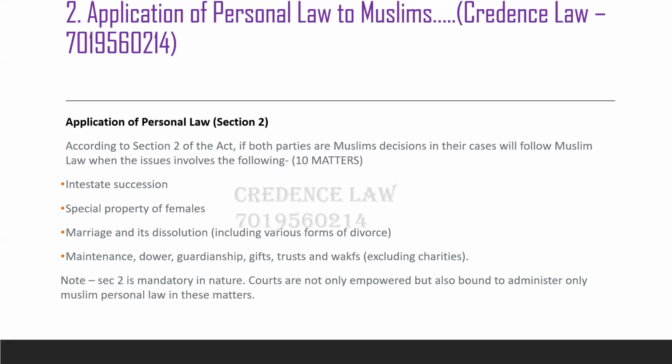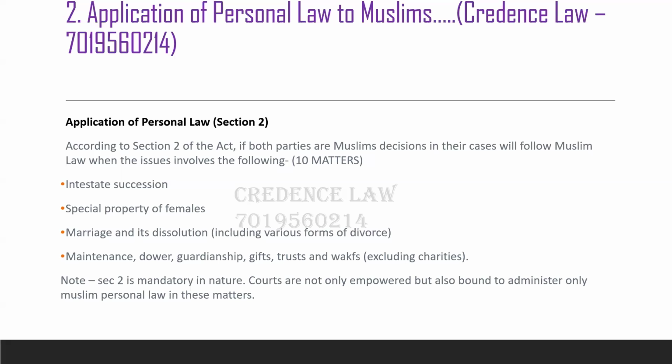First matter, intestate succession. Second, special property of females. Third, marriage. Fourth is dissolution. Fifth is maintenance. Sixth is dower. Seventh is guardianship. Eighth is gift. Ninth is trust. And tenth is waqf. For these 10 matters, it is the Muslim personal law which is going to be applied.